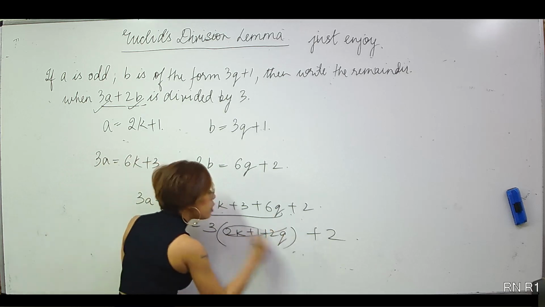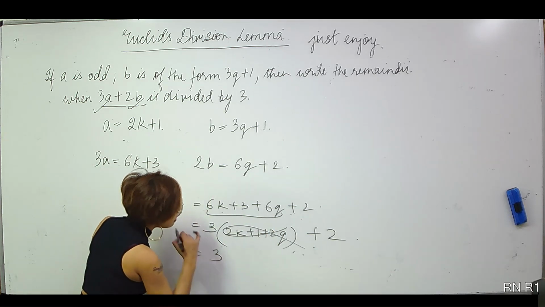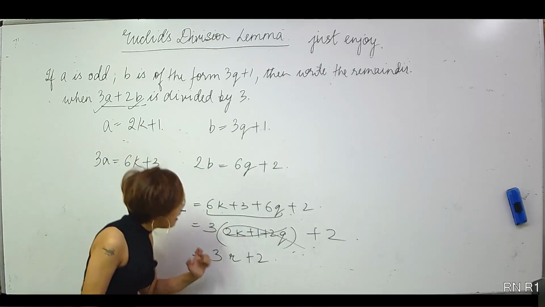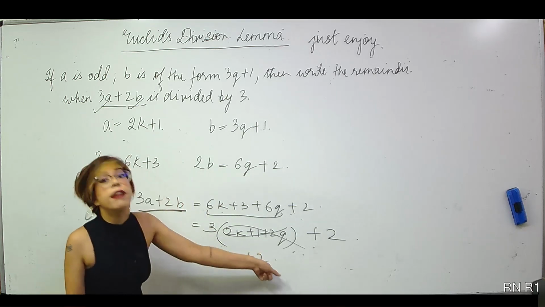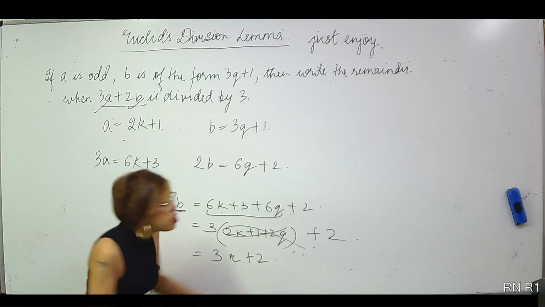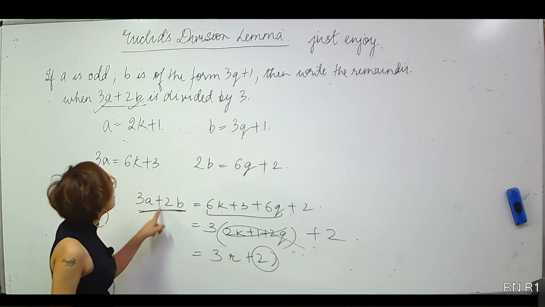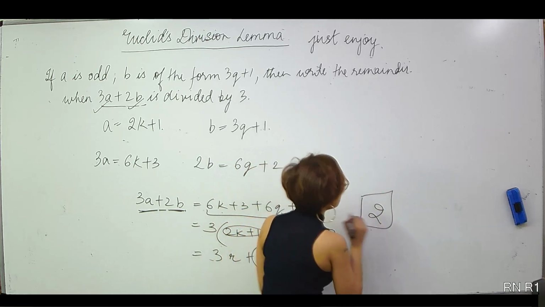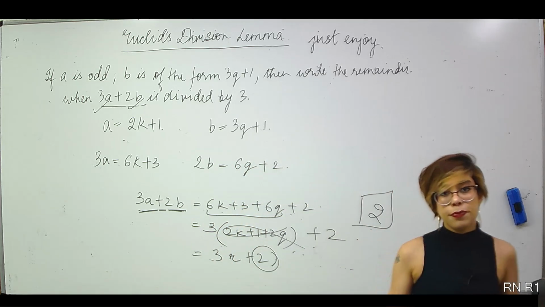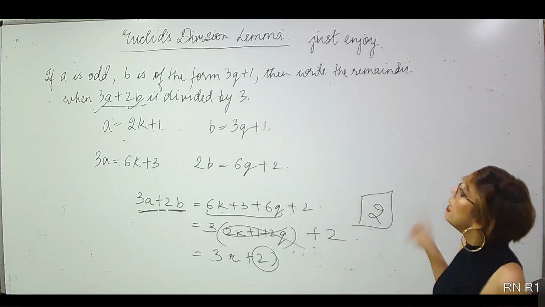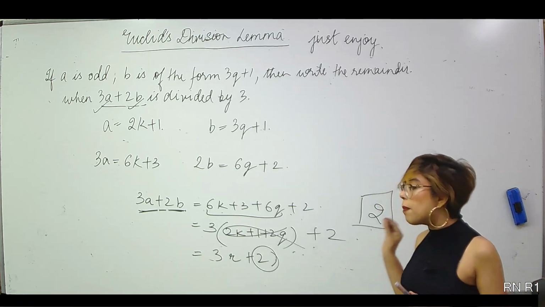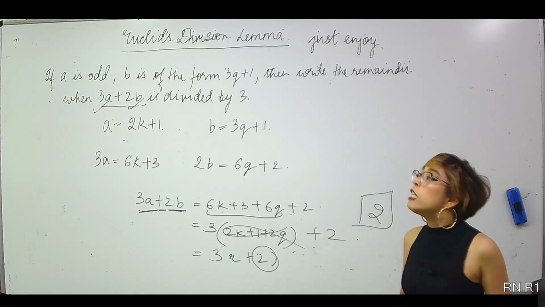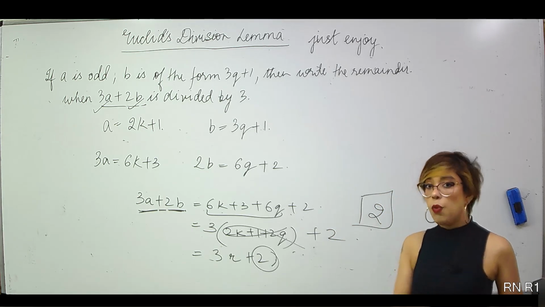So 3 into 2k plus 1 plus 2q, plus 2. This is definitely an integer, right? Or whole number. So this is 3r plus 2. I have written this number as divisor into quotient plus remainder. So the remainder in this case is 2. When I divide 3a plus 2b by 3, the remainder turns out to be 2, which is the answer. Right? So we have done the beginning of Euclid's division lemma. What we are applying right now is Euclid's division lemma. Right? And we'll continue our discussion in the next lecture. Thank you, and I will see you next time.